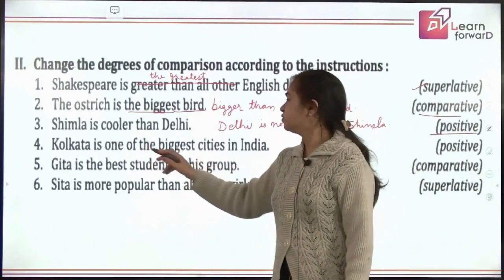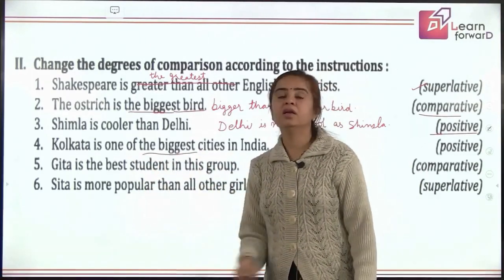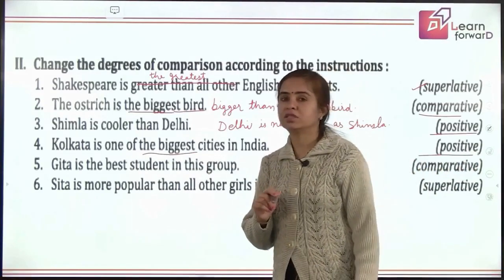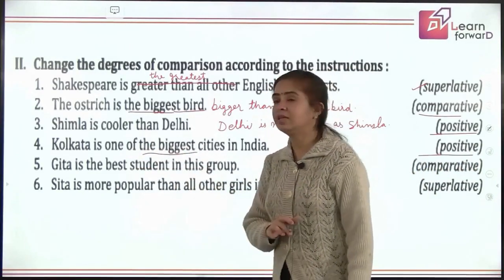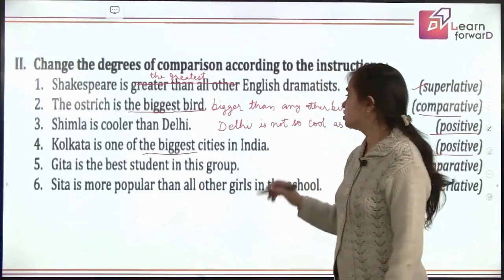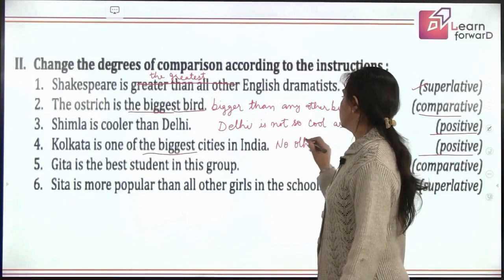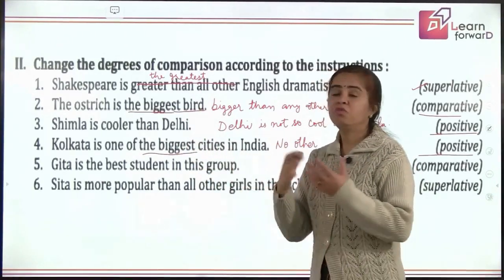Kolkata is one of the biggest cities in India. Which degree are you using here? Superlative. Good. And which one do you have to use? Positive. So how will you say that? Kolkata is one of the biggest cities in India. That means no other. Just like here we had Delhi on the other side, but here we have nothing.